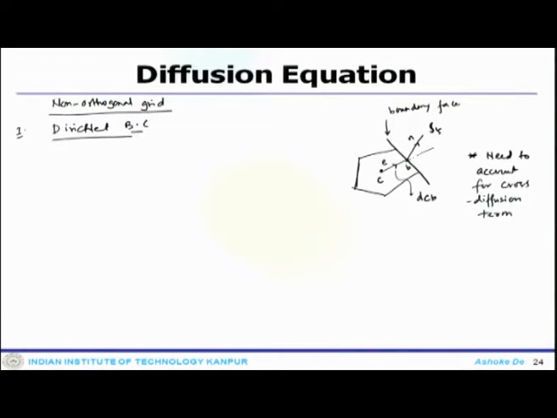Now, this happens whenever the surface vectors which we are looking at here are not collinear along the connecting lines. So, a cross diffusion term will appear.